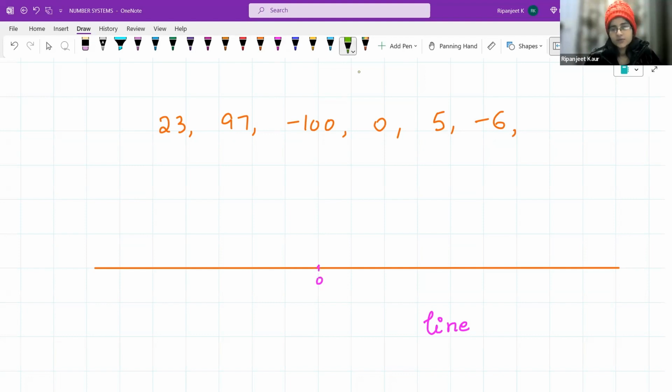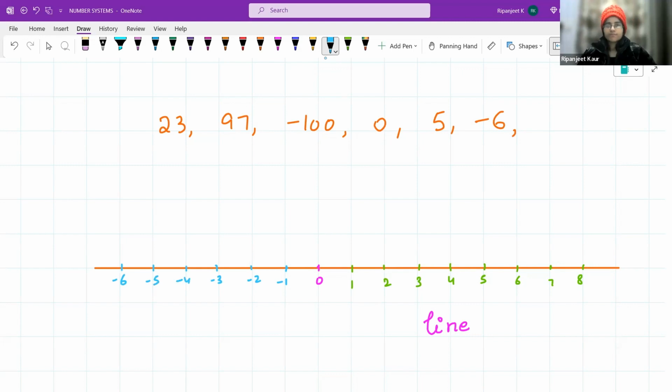And what I do is, let us write 1, 2, 3, 4, 5, 6, 7, 8, and there are more numbers, but there is no space. So, okay, let us go with the left numbers. Let us write here -1, -2, -3, -4, -5, -6. Okay, there are more numbers, we know, right? But there is no space.